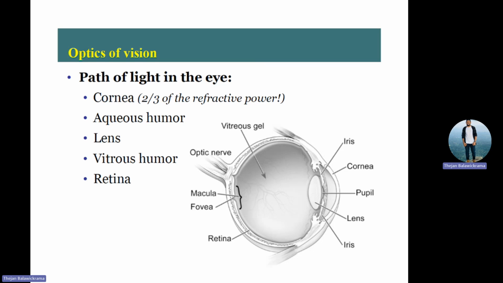It passes through the cornea, which is a huge convex lens. Then it passes through the anterior chamber, then goes through the pupil, into the posterior chamber, then the lens, the vitreous, and reaches the retina.